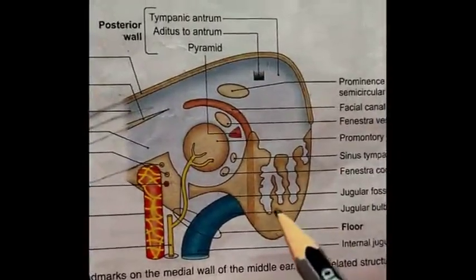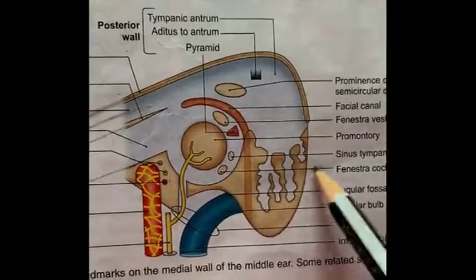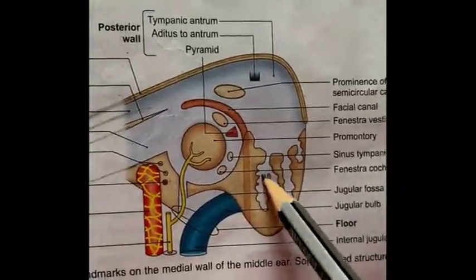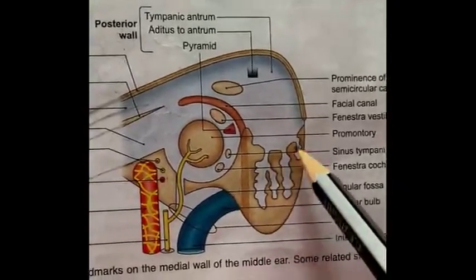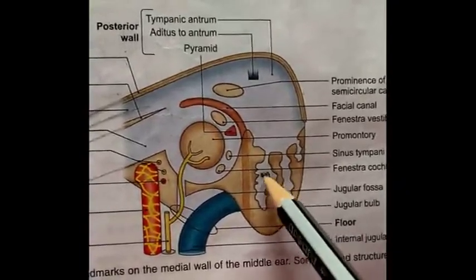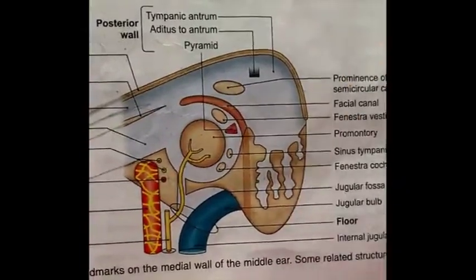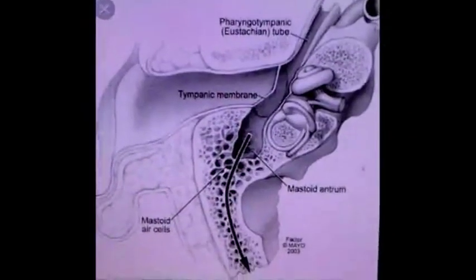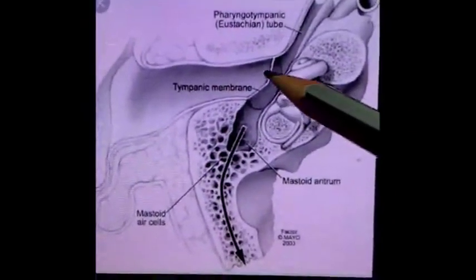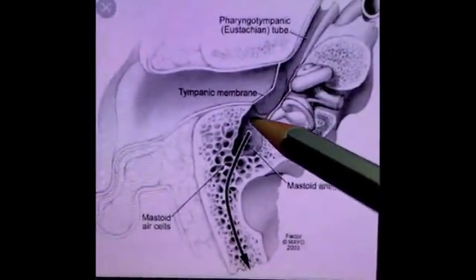Inferiorly, the mastoid process is there, which contains mastoid air cells. Mastoid air cells means air spaces present in the mastoid bone. So the middle ear cavity is this one, and this is the mastoid antrum.